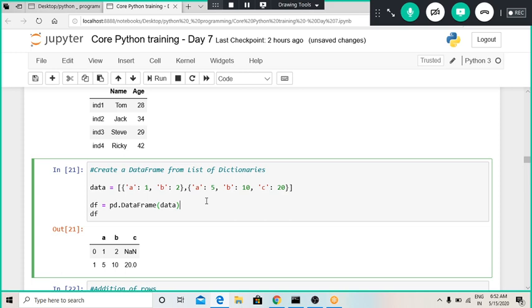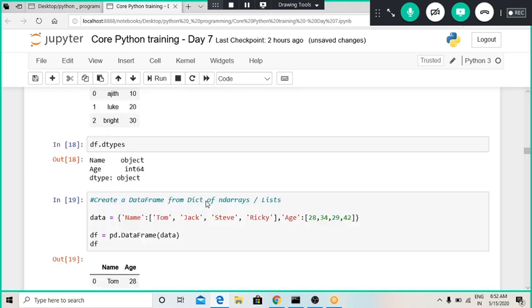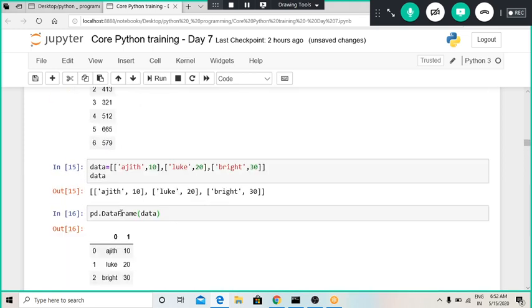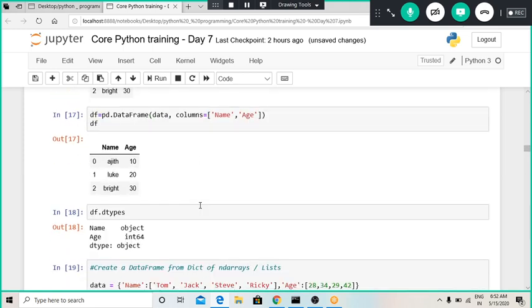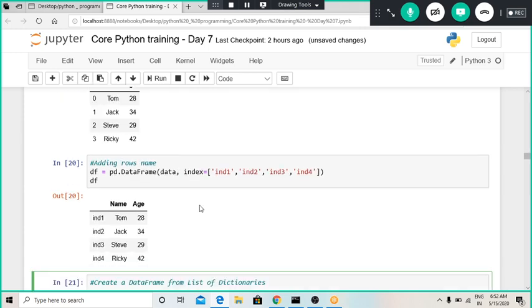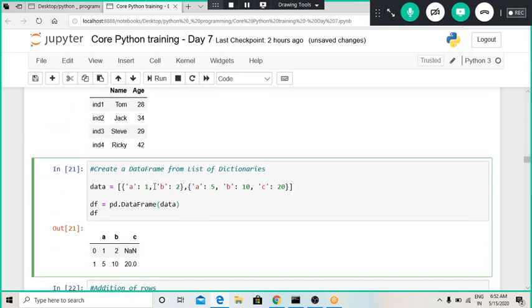Previously we saw an example where the items of the list were also of list type, and now we are defining a list whose items are of dictionary type. In the first item there are only 2 keys, a and b, and in the second item there are 3 keys.